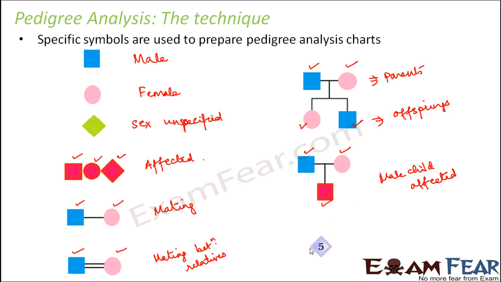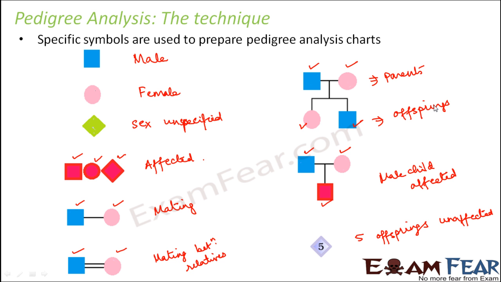What does this mean? So when you have just this box, that means that the sex is unspecified. But when you have this with a number inside, that means 5 offsprings have been produced and the 5 offsprings are unaffected. Now we do not know whether the 5 offsprings are all male or all female, or some of them are males and some of them are females. We don't have that data, but all we know is there are 5 offsprings and all of them are unaffected.